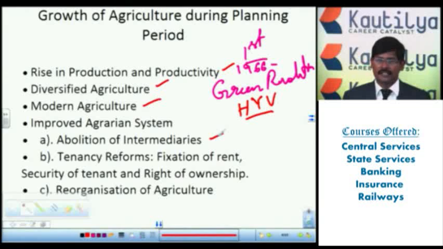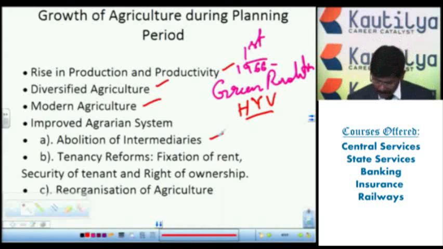They used to collect taxes from the farmers and pay some amount to the government. This is the middleman system. Immediately after independence, we abolished the Raitwari, Mahalwari and Zamindari systems. With this abolition, taxes can be paid directly to the government, to the tax collector. Then tenancy reforms.